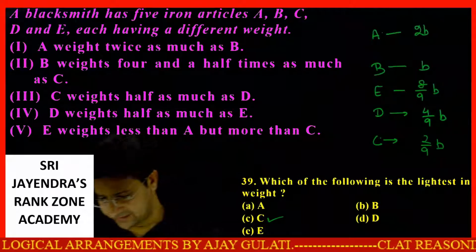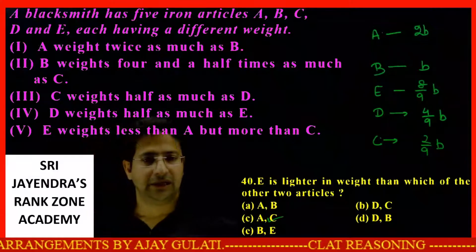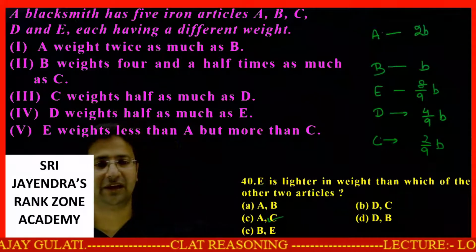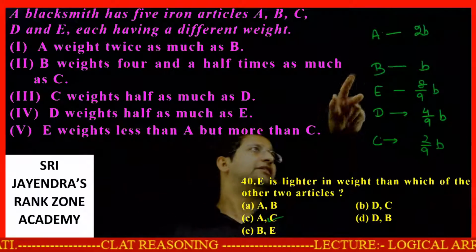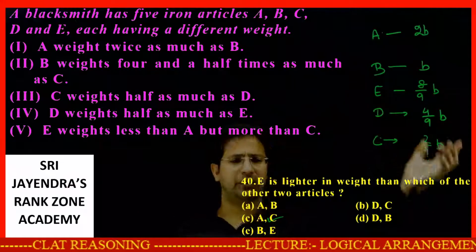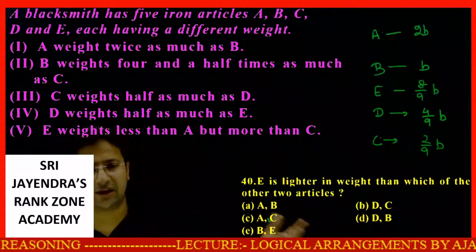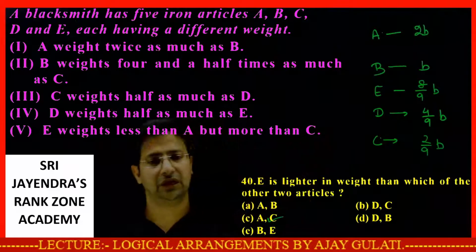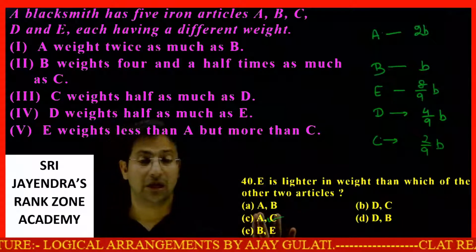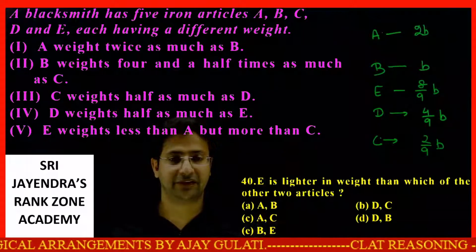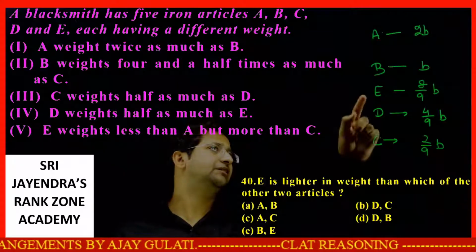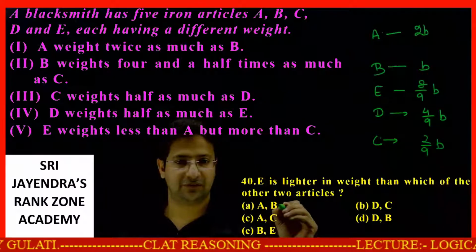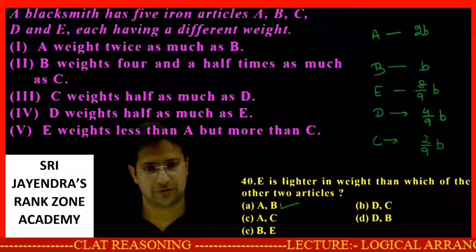Should we move to the next question? The last statement is there: E weighs less than A but more than C. I already know it, you need not tell me. This is actually a redundant statement. Even if this last statement had not been given to us, we could have solved the question. E is lighter in weight than which of the other two articles? E is lighter in weight than A and B. Do we have any such option? Yes, I have this option, option number A.